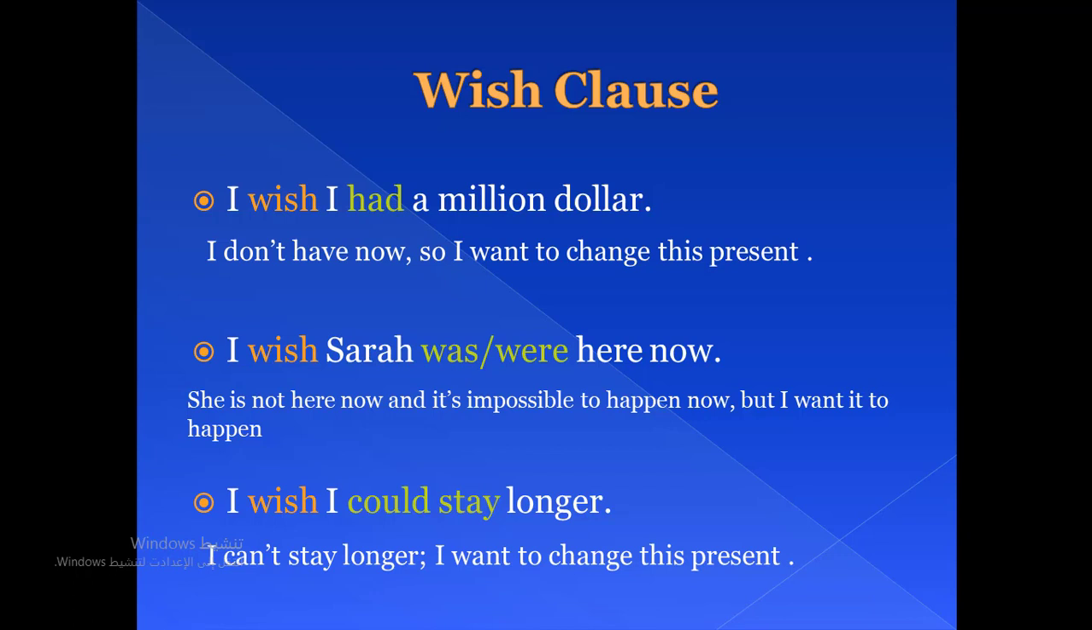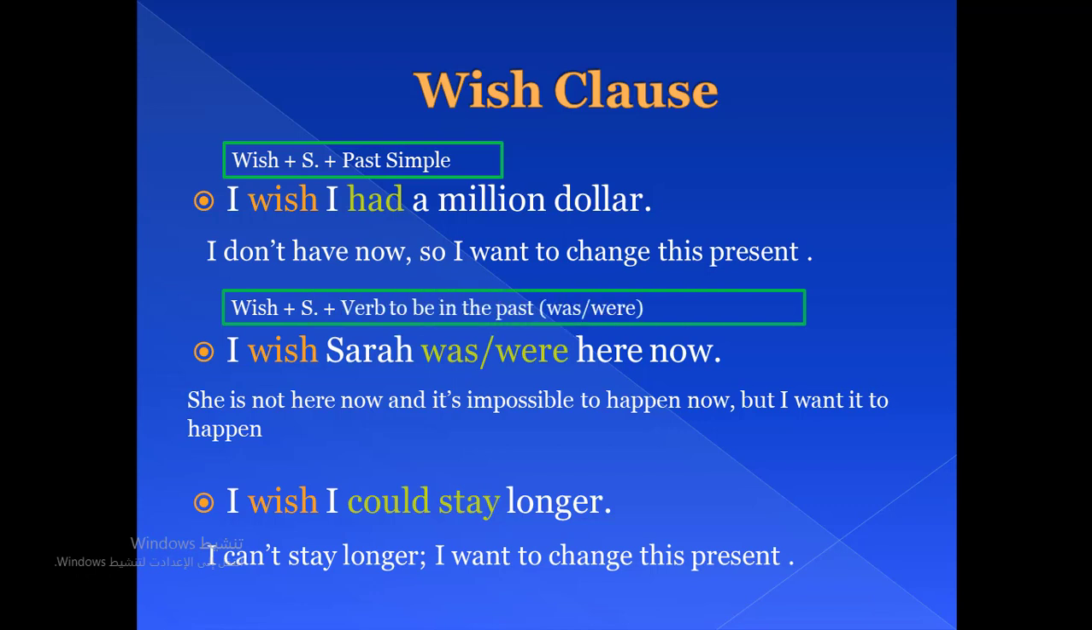Now let's find out the form of the wish clause. In the first one, wish is followed by the subject, then a past simple verb, which is had, the past simple of have. In the second one, wish is followed by a subject, then a verb to be, also in the past. As you can see here, we can use either was or were in this case, whatever the subject is. Even if my subject is singular, I can use were.